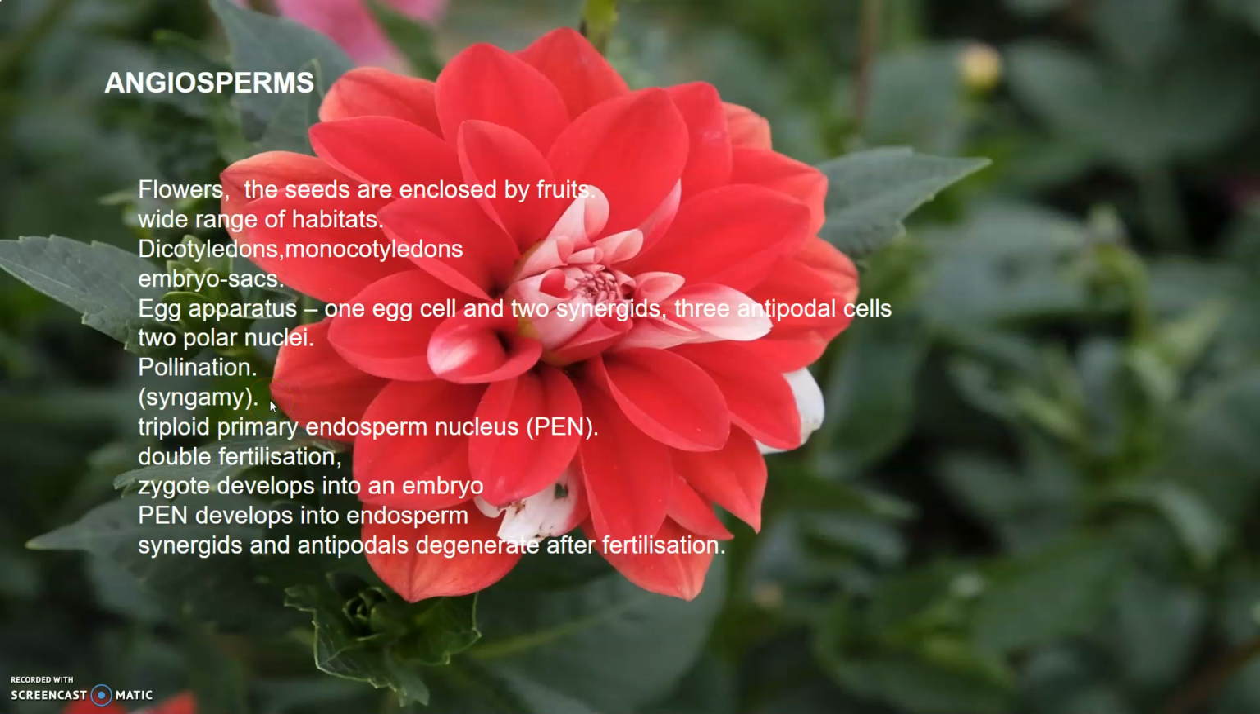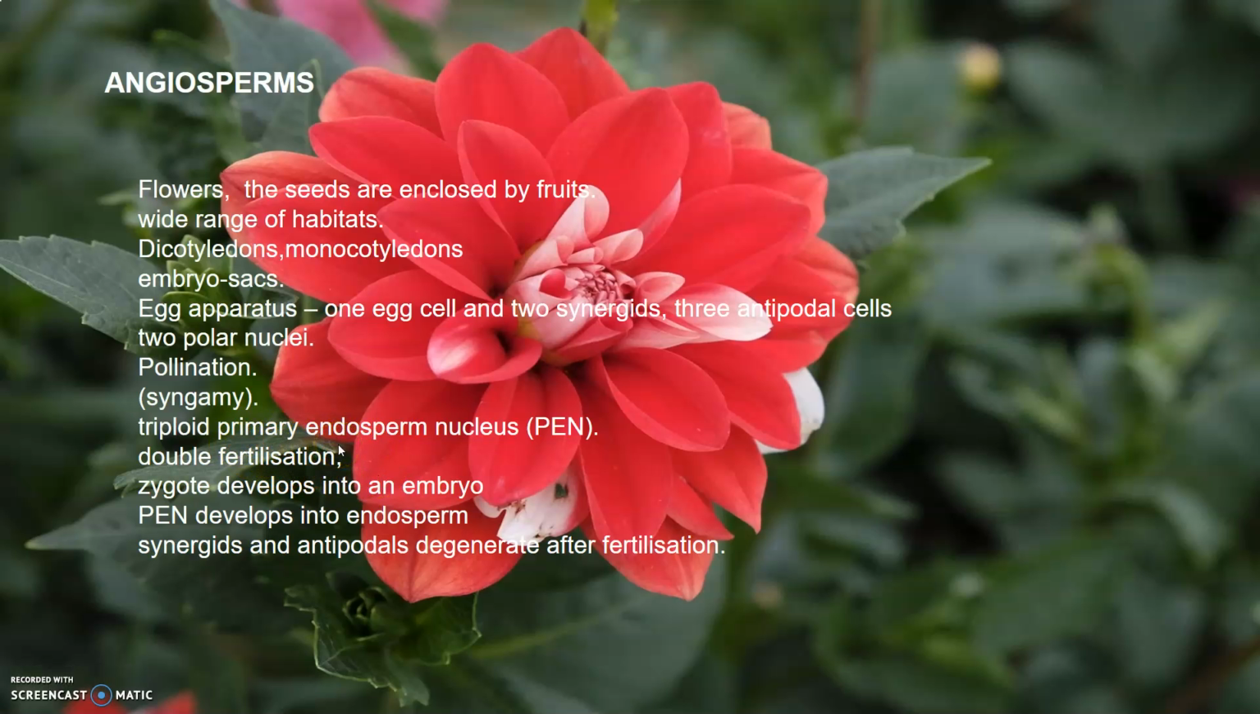The other male gamete fuses with the diploid secondary nucleus to produce the triploid endosperm nucleus, that is PEN. Because of the involvement of these two fusions, this event is also called double fertilization. This is an event which is unique to angiosperms only.